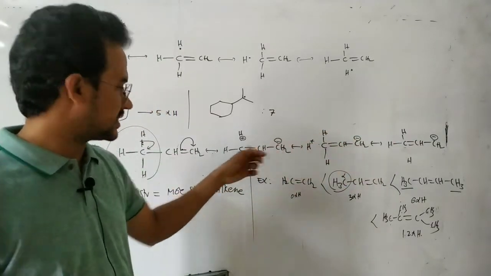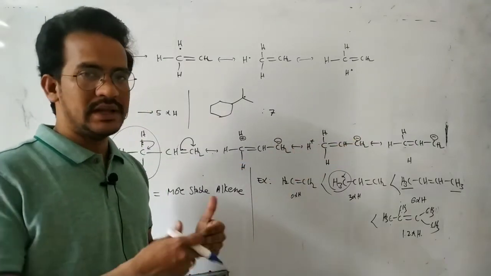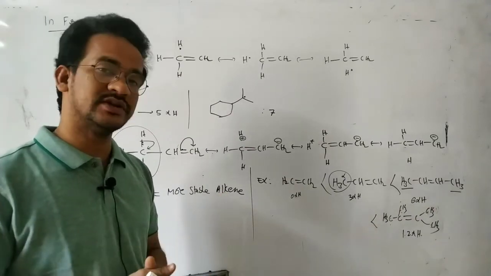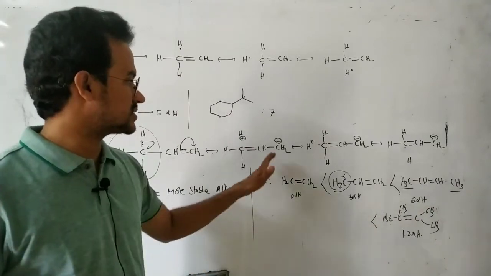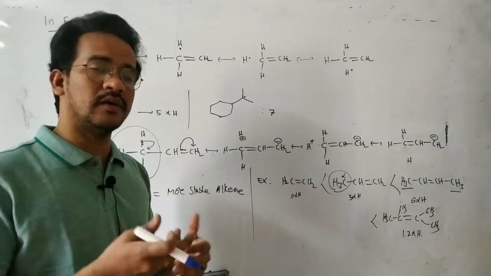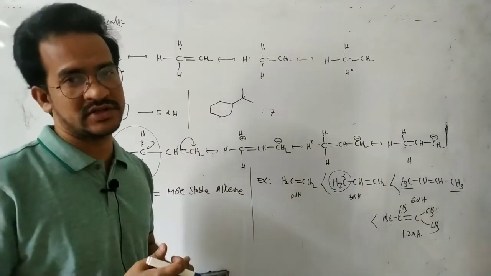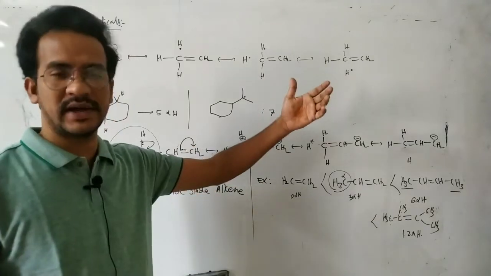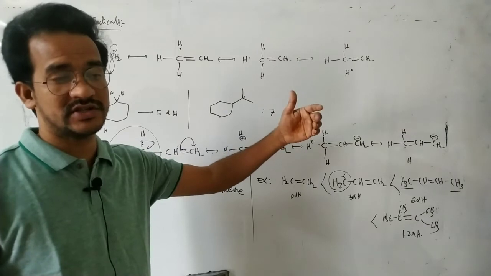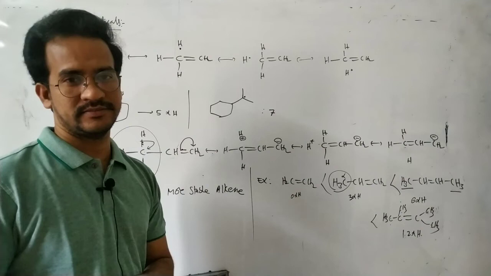Okay, in these structures, the double bond has a single bond character. So how many alpha hydrogens here? 3 alpha hydrogens. So here 3 hyperconjugate structures are possible. In 3 hyperconjugate structures, the double bond becomes a single bond. Now here, with increasing number of alpha hydrogens, or with increasing number of hyperconjugate structures, the double bond has more single bond character.